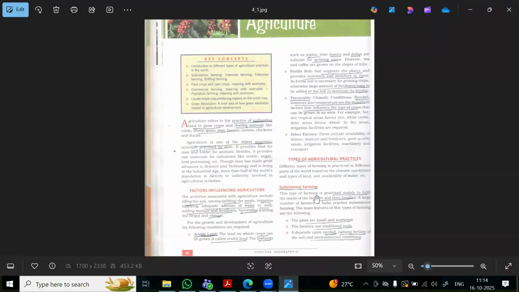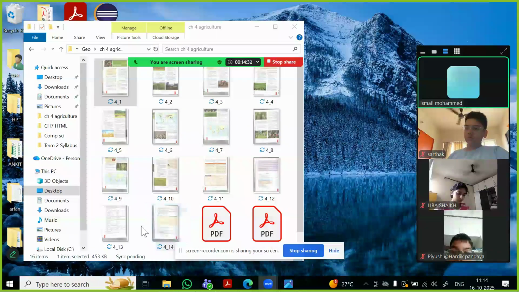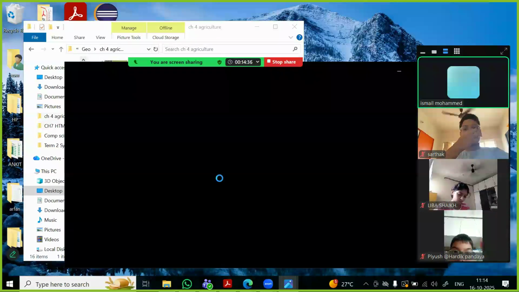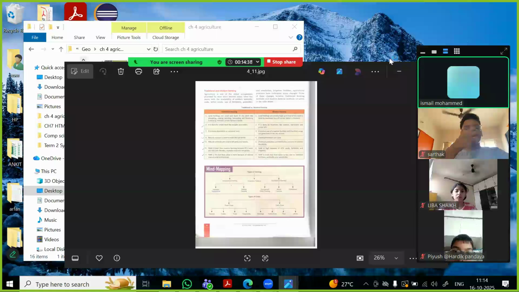So basically, if you are looking at this agriculture, you need to know one diagram, wherein before starting this one, you need to know this one. This is important. You know, okay, maximize this one. Okay.